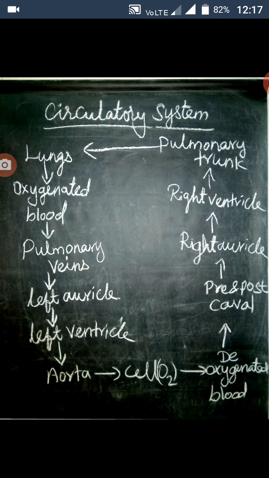From the right auricles, the blood passes through the tricuspid valve into the right ventricles. Then from the right ventricles, the blood passes through the semilunar valves into the pulmonary trunk. The pulmonary trunk passes the blood to the lungs because of carrying the oxygen.